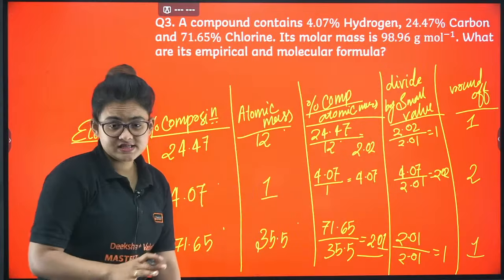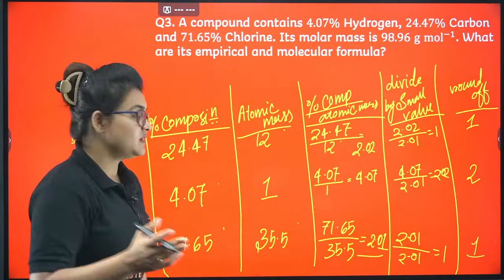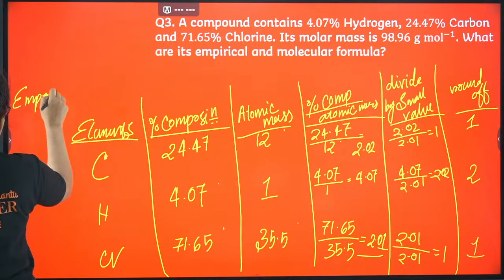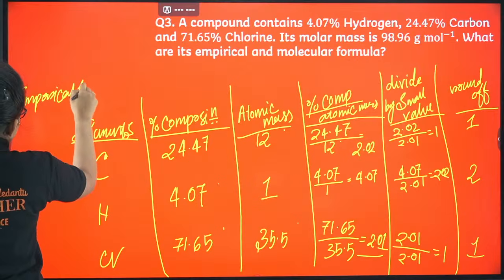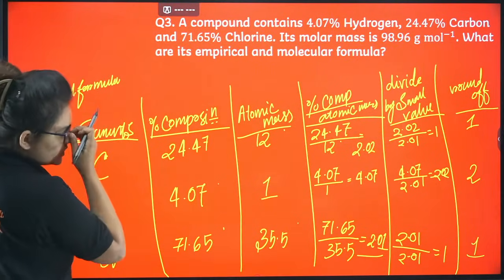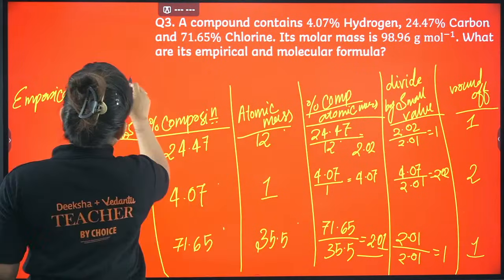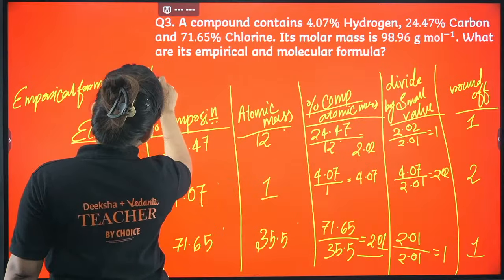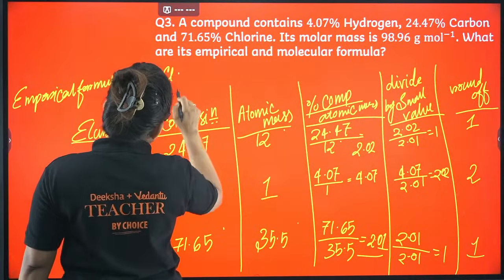So once you are done up to this step, then you can write down the empirical formula. So how many carbon can you see in your system? 1 carbon, right? How many hydrogen? You can see 2 hydrogen, and chlorine is 1.